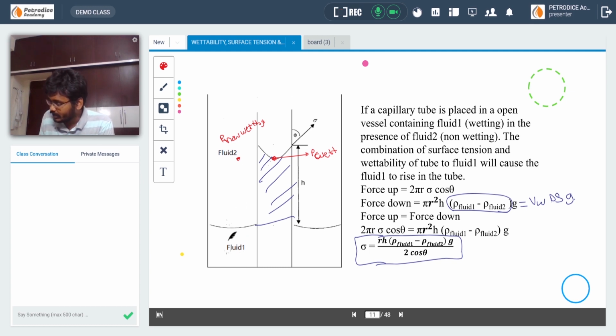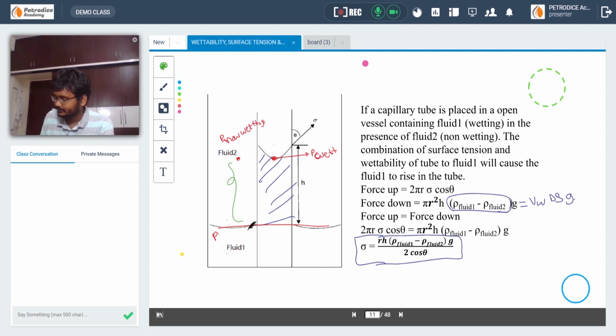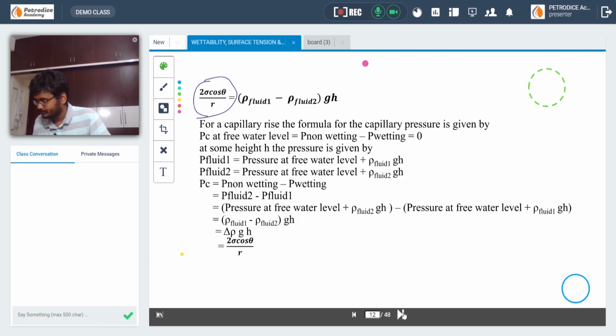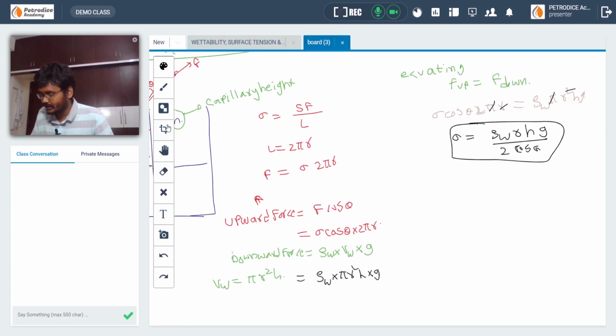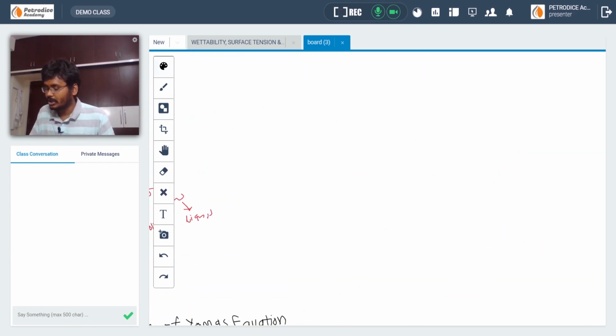If we consider the pressure at this particular point is P, then at that particular height the pressure will be, you don't have to remember this, pressure in fluid 1 is pressure at free level plus density of fluid into g into h. Pressure in fluid 2 is pressure at the free level plus density of fluid into g h. Let me explain it as easily as possible. You don't have to remember this derivation, but you have to remember the formula.